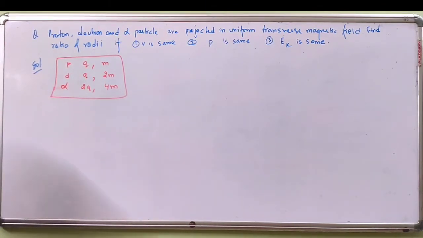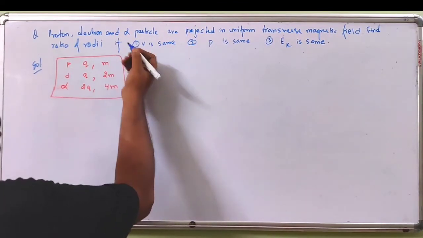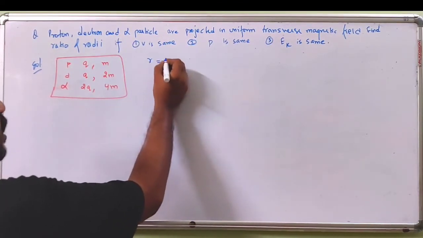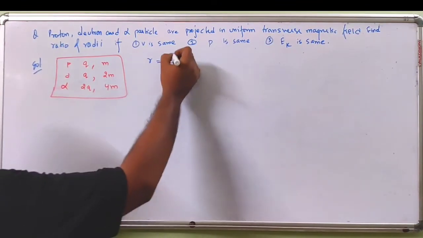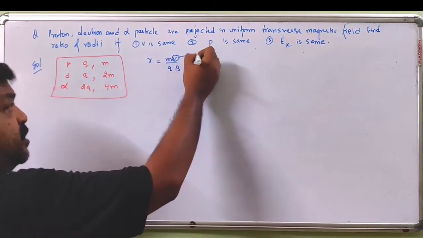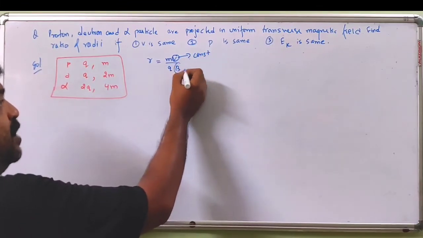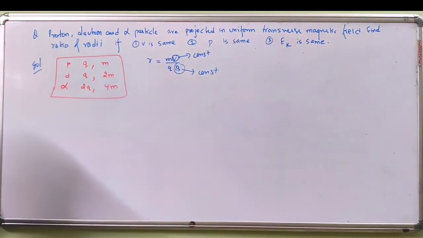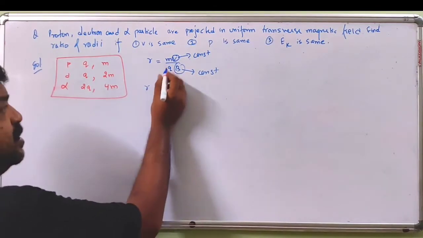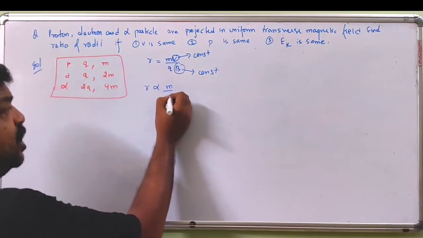First, v is the same. Ratio of radius: radius is mv by qB. Since v is the same, it is constant, and the magnetic field is also constant, the same transverse magnetic field. So the radius depends on mass and charge.